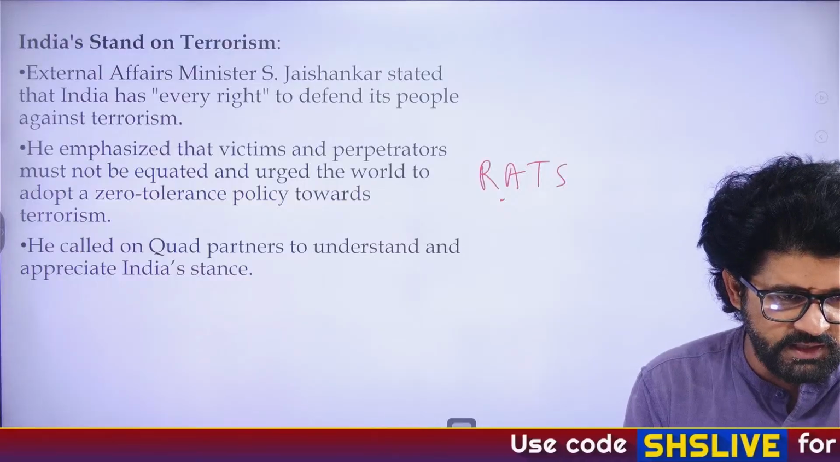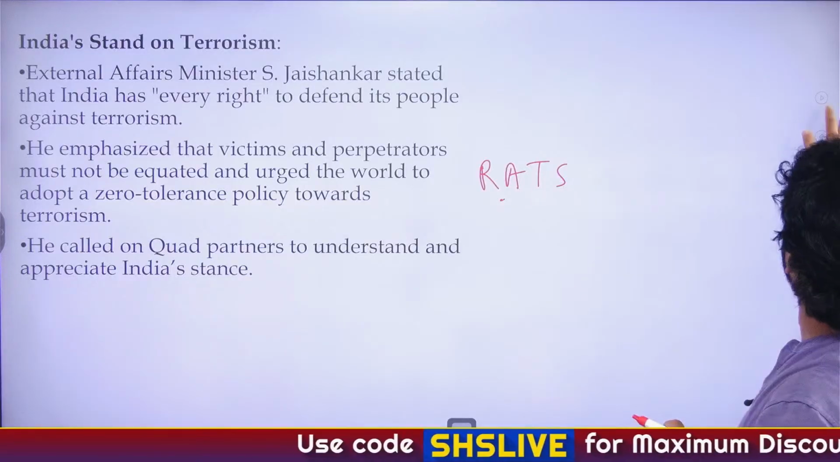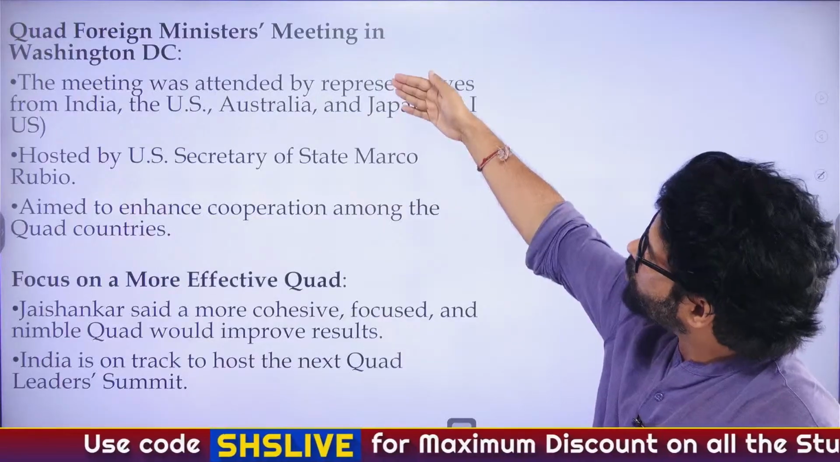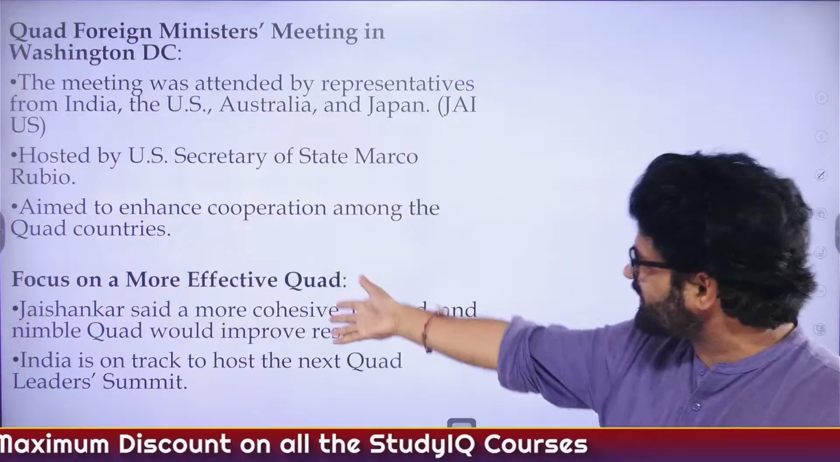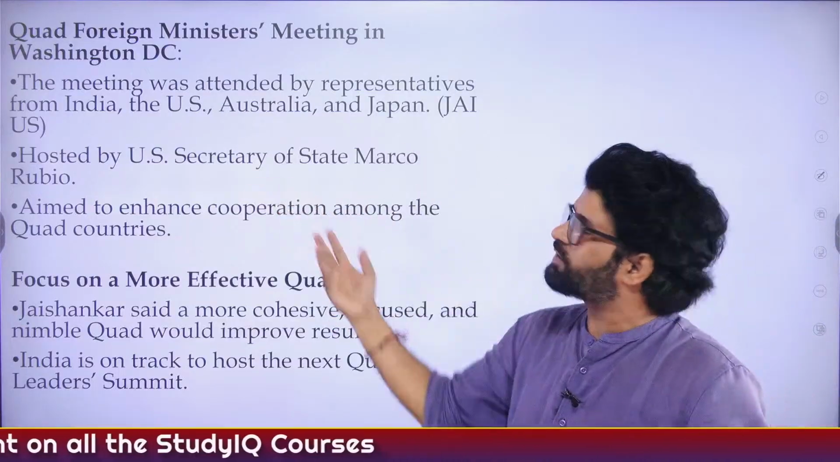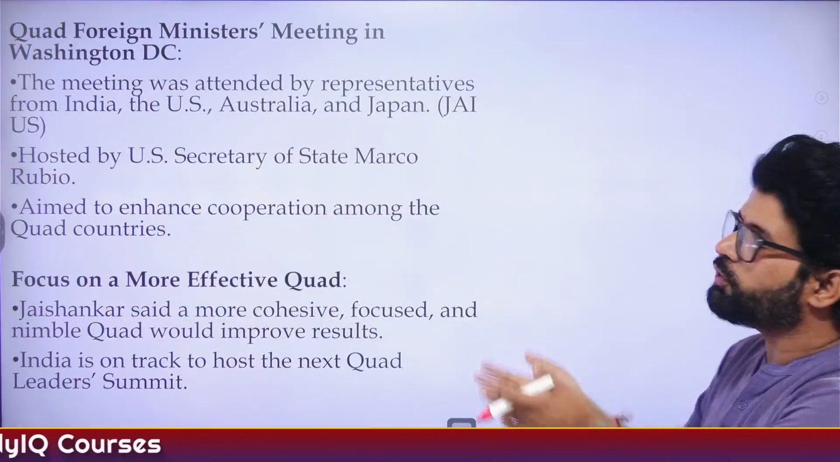Tabletop exercise, TTX, conducted in May. You people are so good, just like a wow. Okay, so the Quad foreign minister meeting happened. Where is it happening? Washington DC. All these things are factual. Nobody's going to ask you who hosted this and that. This is just to give you a closure.